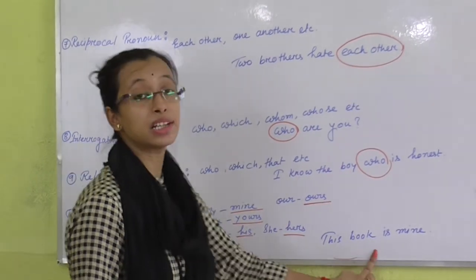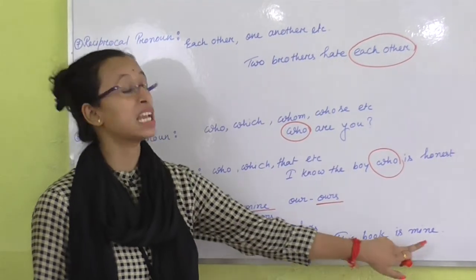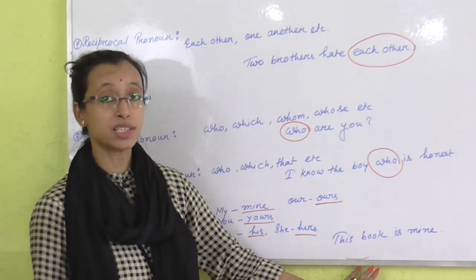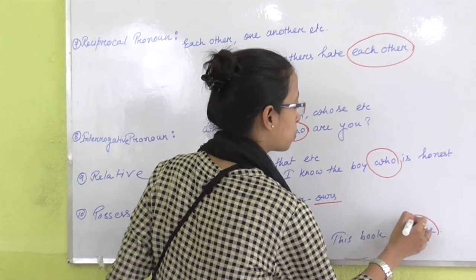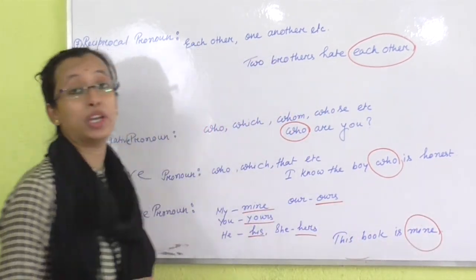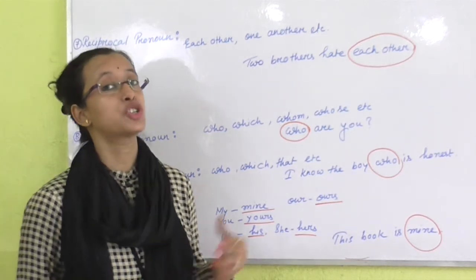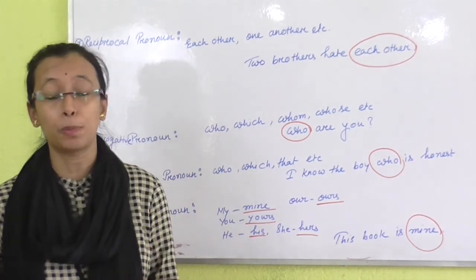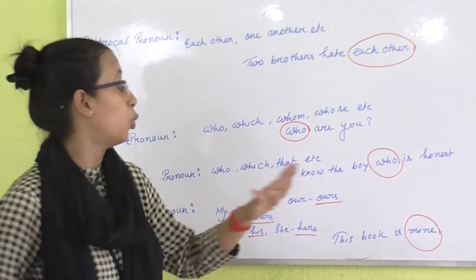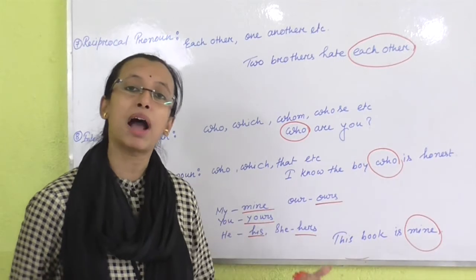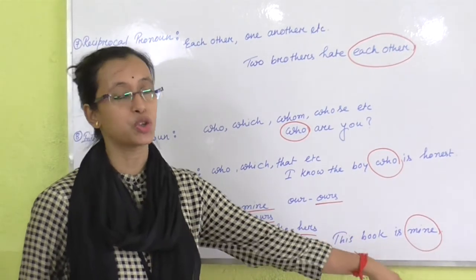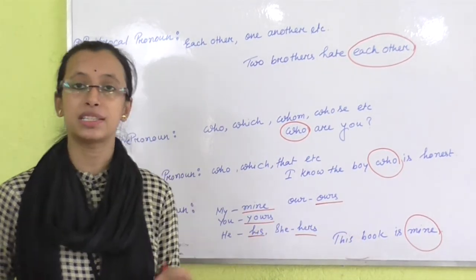And let's look at the sentence. This book is mine. Which one is possessive pronoun? Mine is possessive pronoun, because with mine I can show the possession or ownership. Whose book is it? This book is mine. So here mine is possessive pronoun.